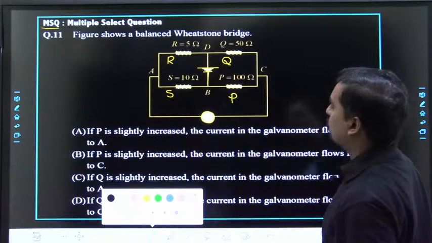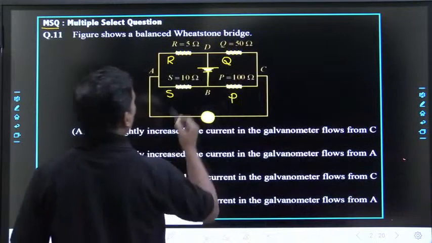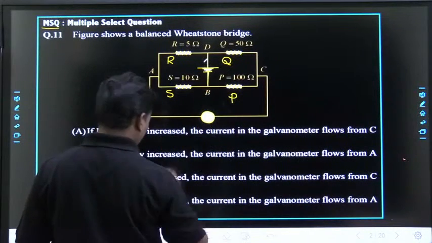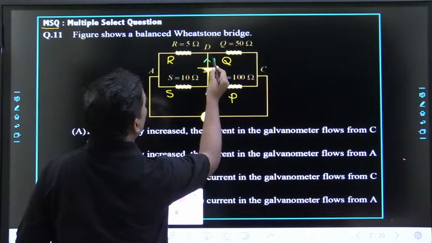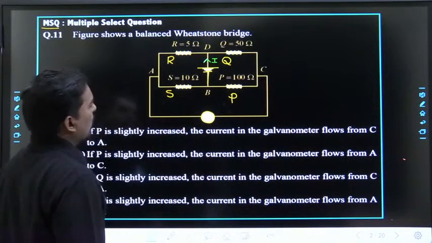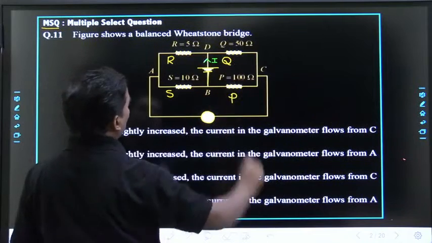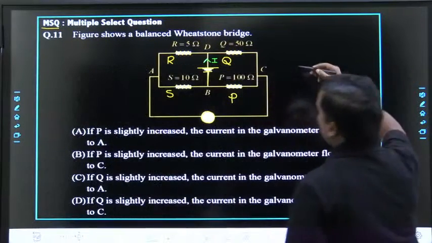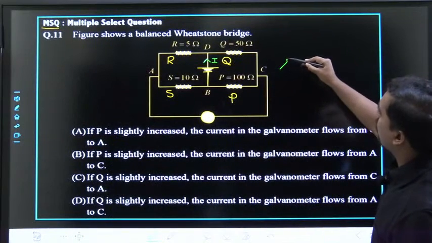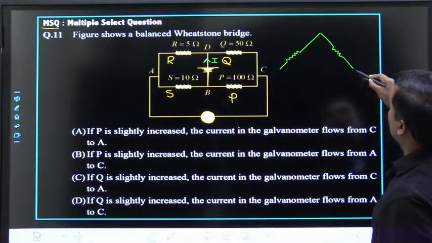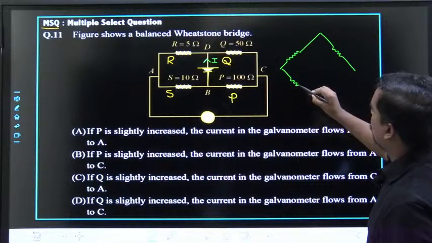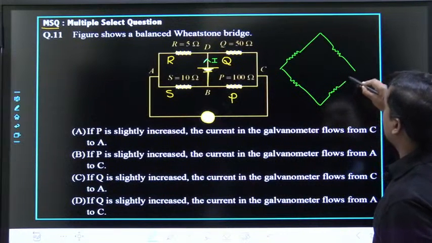If you observe, this is the current. The current passes through P and Q. It is very trickily placed. So you can convert this diagram like this. This is one resistor, this is another resistor, this is another resistor, and this is another resistor.